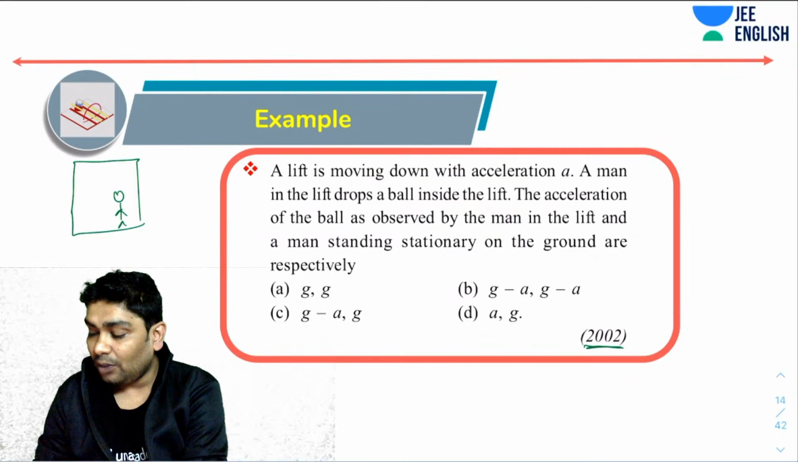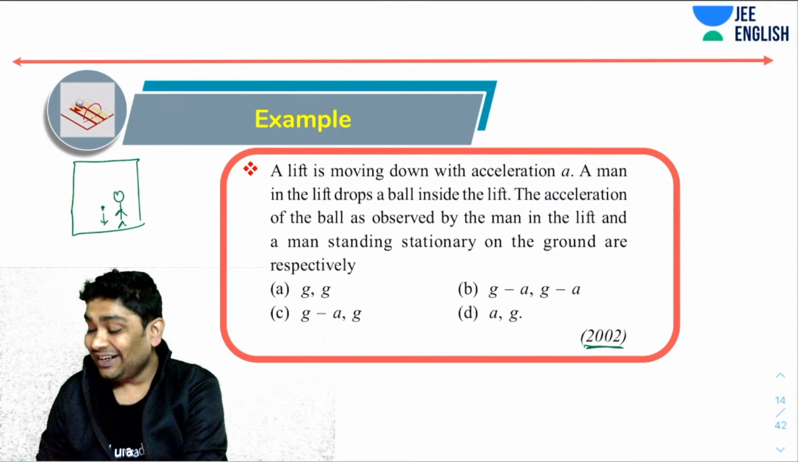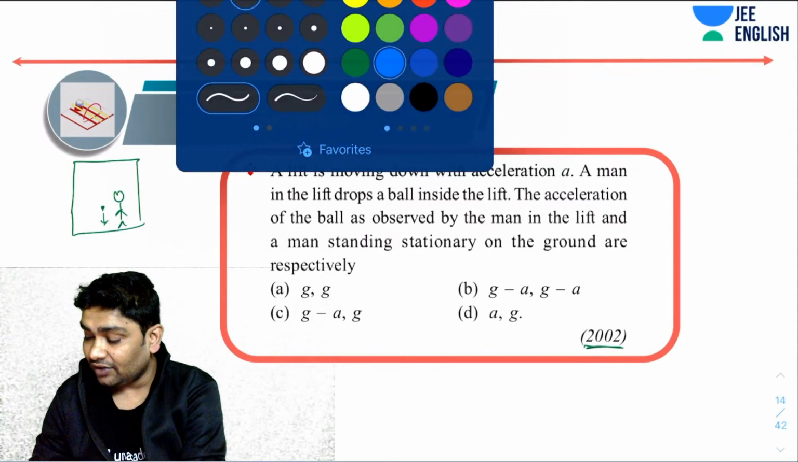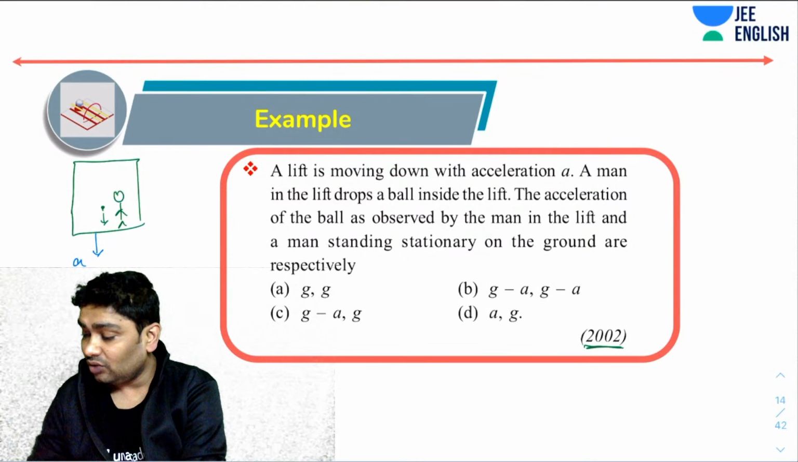Okay, the man dropped a ball, so the ball is going down. Now the lift is moving down with an acceleration A. Okay, this is the given information. The lift is moving down with an acceleration of A.